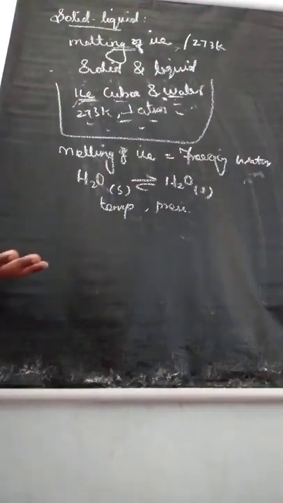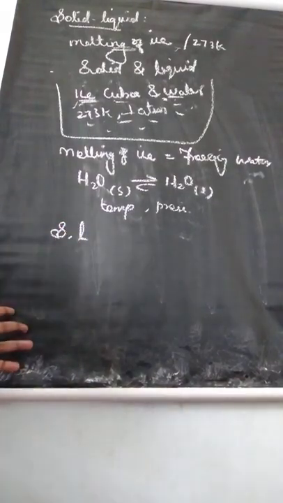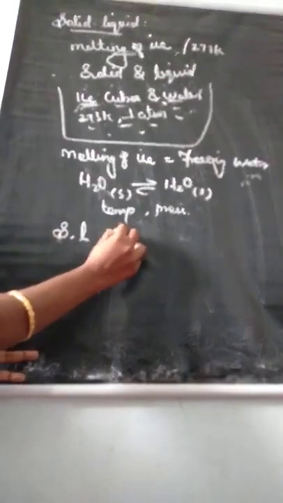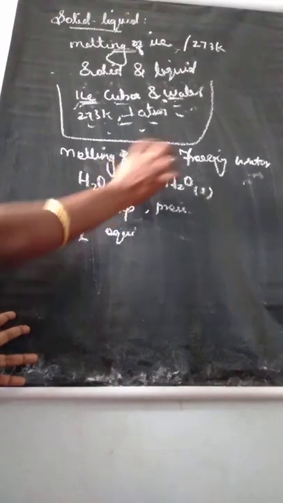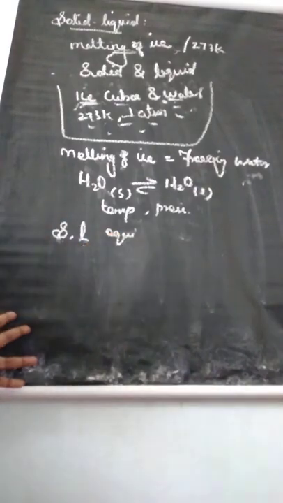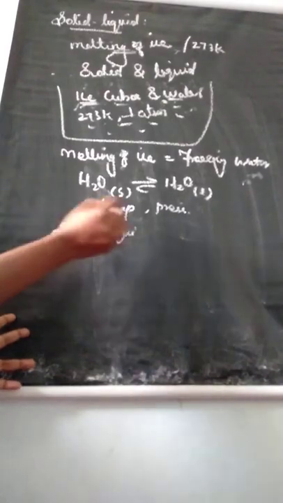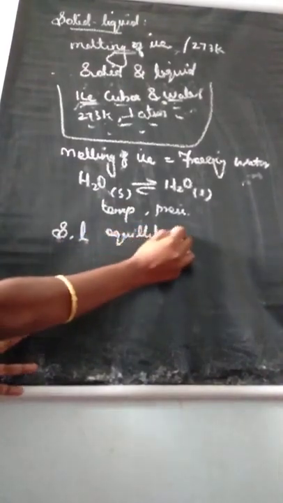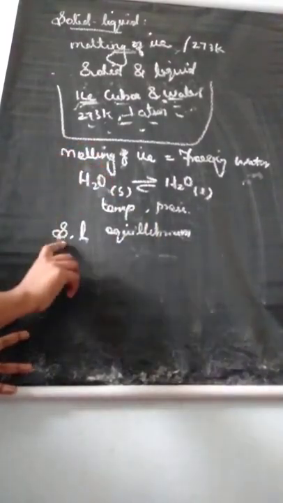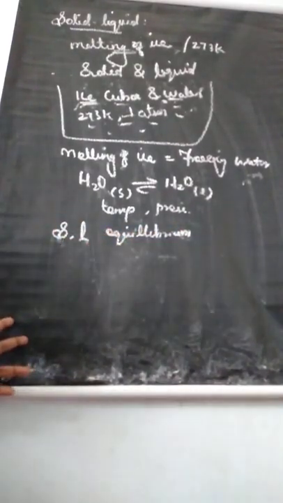Melting point means the temperature at which the solid and liquid phases are at equilibrium. Melting of ice and freezing of water are equal. Solid and liquid are in equilibrium. The temperature at which the solid and liquid phases are at equilibrium is called the melting point.